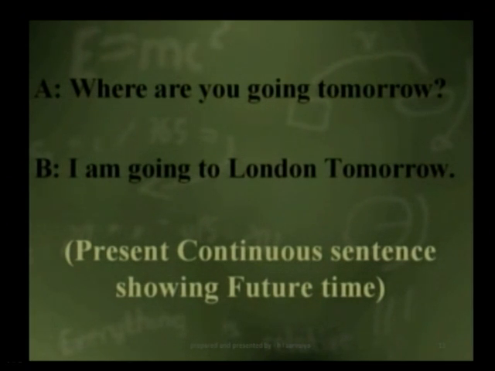Likewise B replies, I am going to London tomorrow. So here it means that B is going to London not right now. B is not going to London at the time of speaking. B is going to London tomorrow. So B is using a present continuous sentence to show a future plan or future arrangement.